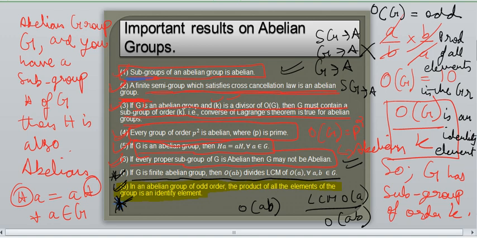Do you understand what I'm trying to say? So if there is an abelian group of odd order, then the product of all the elements of the group is an identity element. Very, very simple things, students. Learn it simply, understand it simply, keep it in your head.